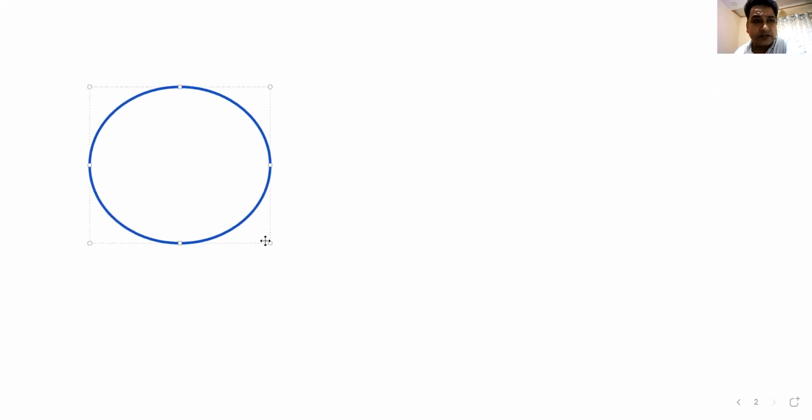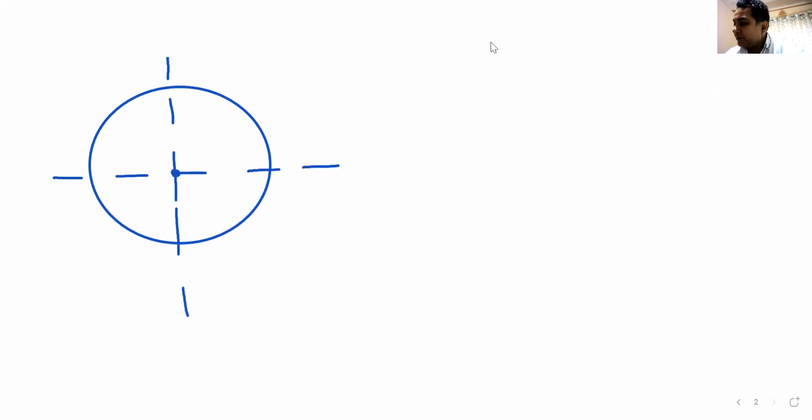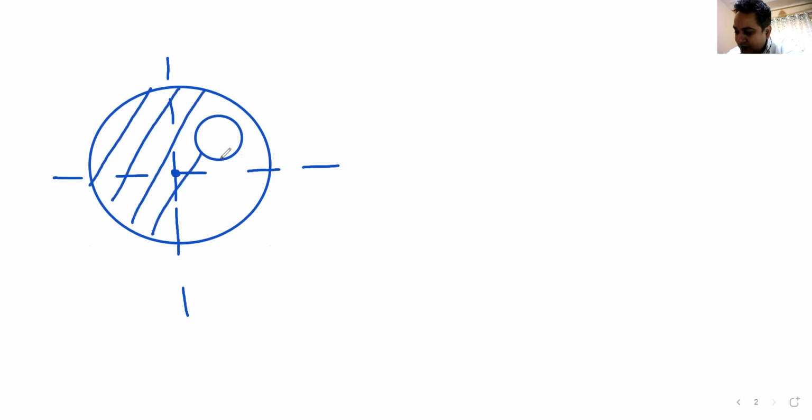So basically what I have is an infinite solid cylinder. You can see this infinite solid cylinder, and in this infinite solid cylinder, I have a hole. This is the hole in this infinite solid cylinder. It is an infinite solid cylinder with a hole. Do you understand the scenario?